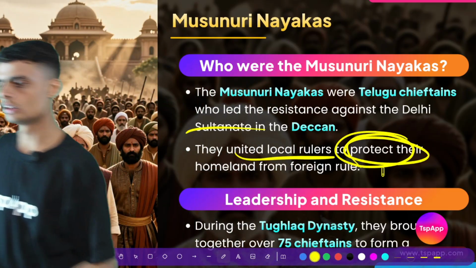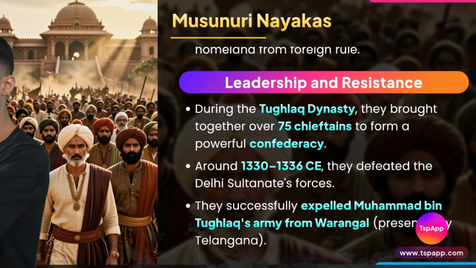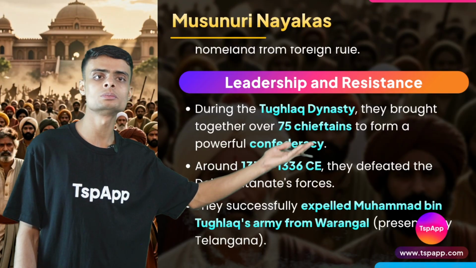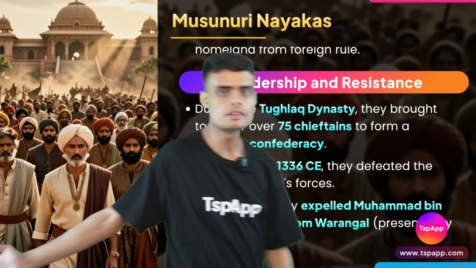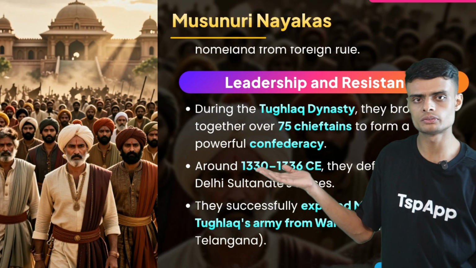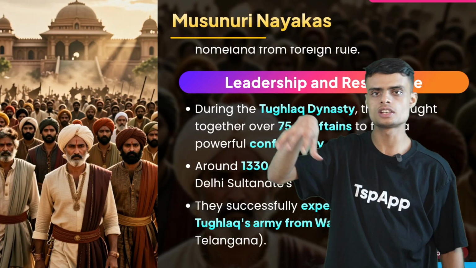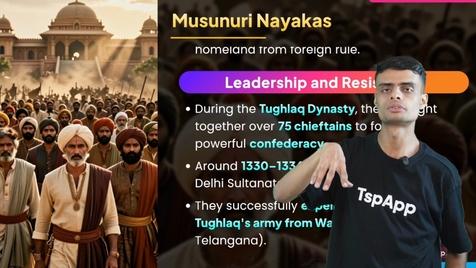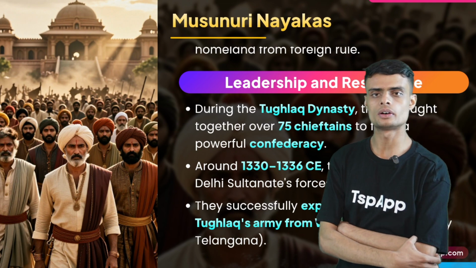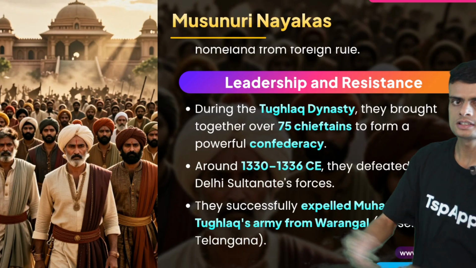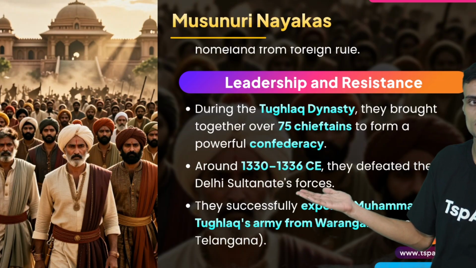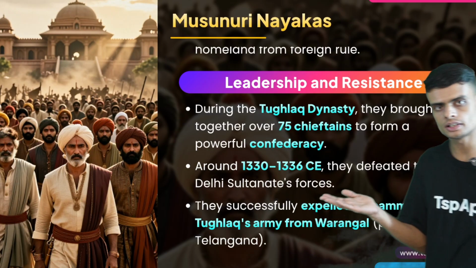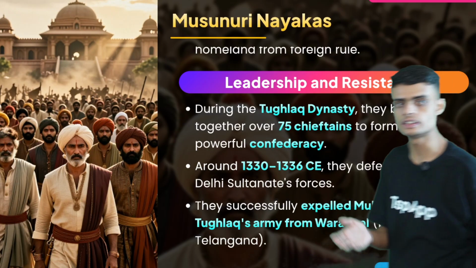Do you know how many rulers or kings united to fight? There were around 75 chieftains. They formed a confederacy. What is a confederacy? A confederacy is like a group. They form a single group, and this group works together to protect each other from foreign invasions, foreign attackers, invaders. This is the time period when they had to face the fight, and they defeated the Delhi Sultan.